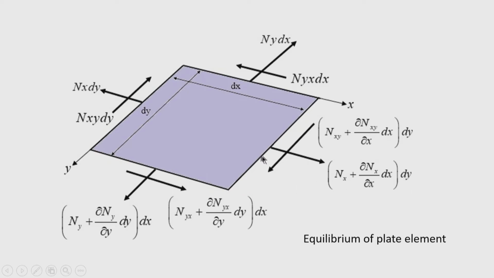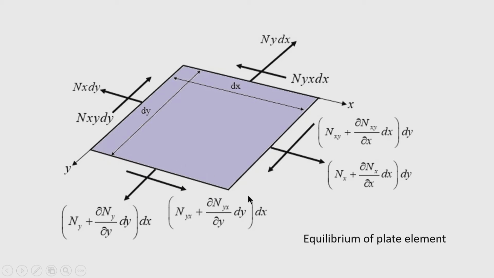In the other edges you can see Ny dx is the total force acting along the edge y equal to 0. Similarly, on the edge y equal to b, you are seeing the in plane force, that is Ny plus del Ny by del y into dy, into dx. This is the in plane force acting along the edge y equal to b.